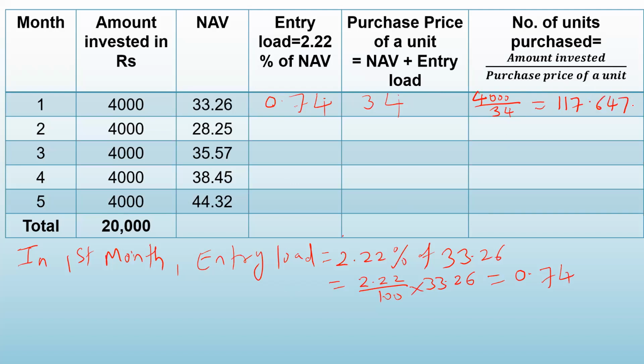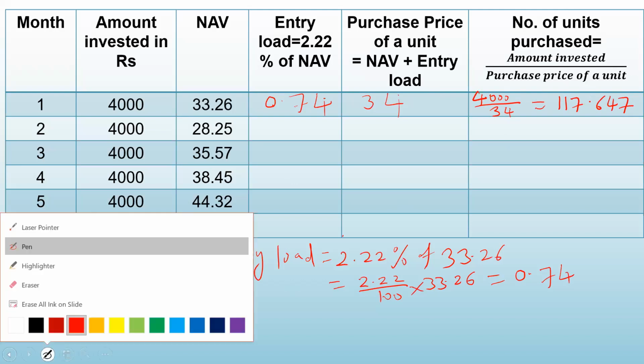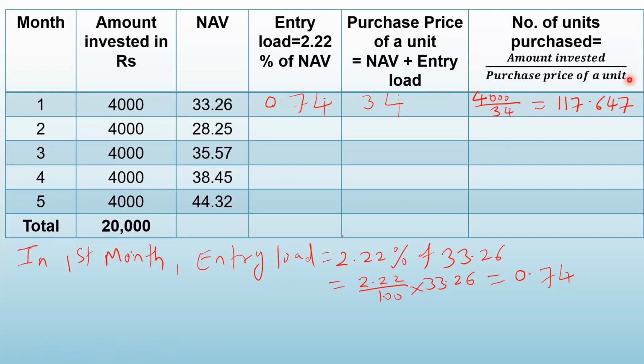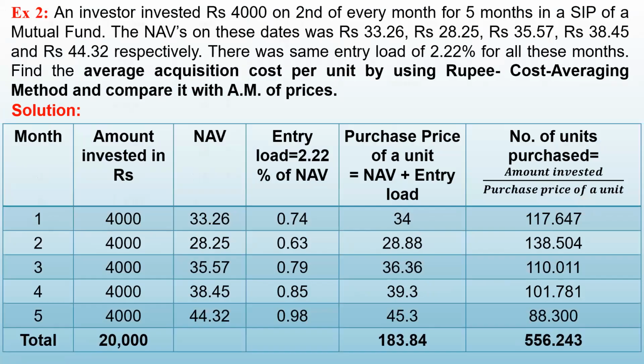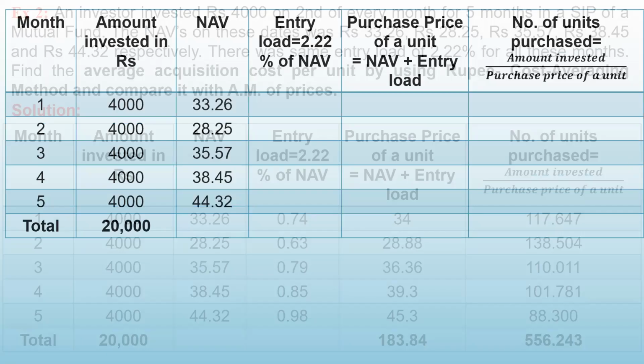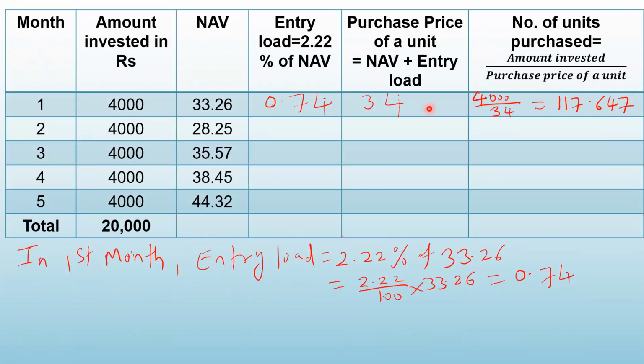For number of units, you have to take 3 decimal places. Look at here. Number of units is amount invested divided by purchase price. Amount invested is 4,000. Purchase price is 34. So 4,000 divided by 34 will give you this. Let us see. Are you getting the same here? Yes, 117.647. So for the first month, we have calculated the number of units purchased.